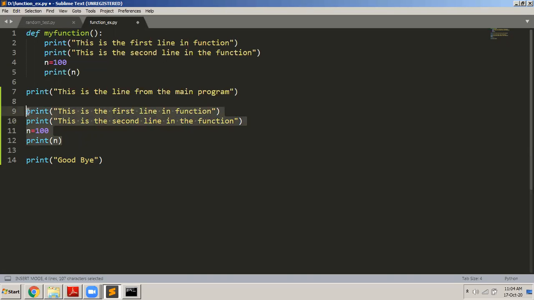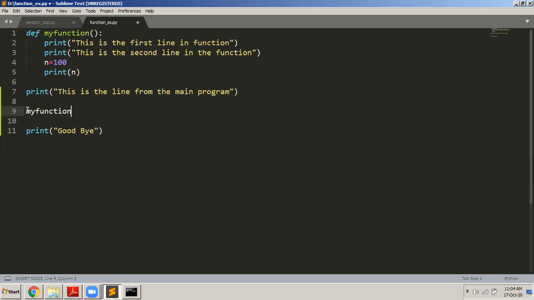So you don't have to put them here. Simply call my function. Wherever my function is there, it will get replaced with the body of the function. Whatever is in the body of the function will simply come here, and those statements will get executed. So calling the function or writing these statements here is one and the same.